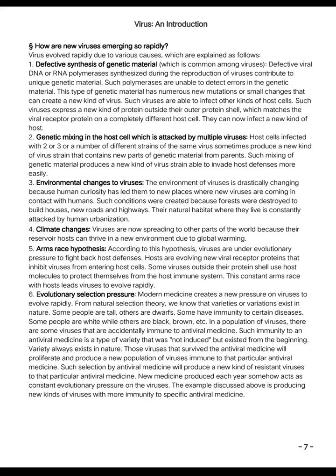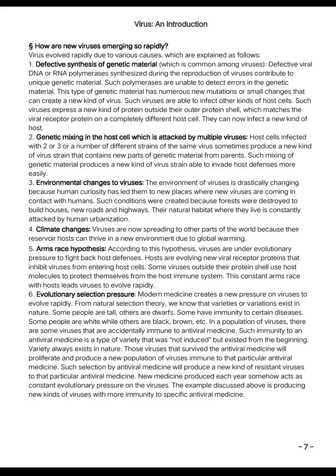This constant arms race with hosts leads viruses to evolve rapidly. 6. Evolutionary selection pressure. Modern medicine creates a new pressure on viruses to evolve rapidly. From natural selection theory, we know that varieties or variations exist in nature. Some people are tall, others are dwarfs. Some have immunity to certain diseases.